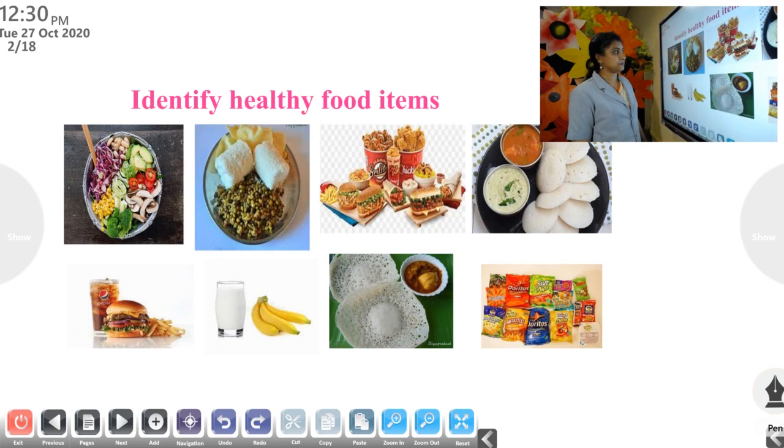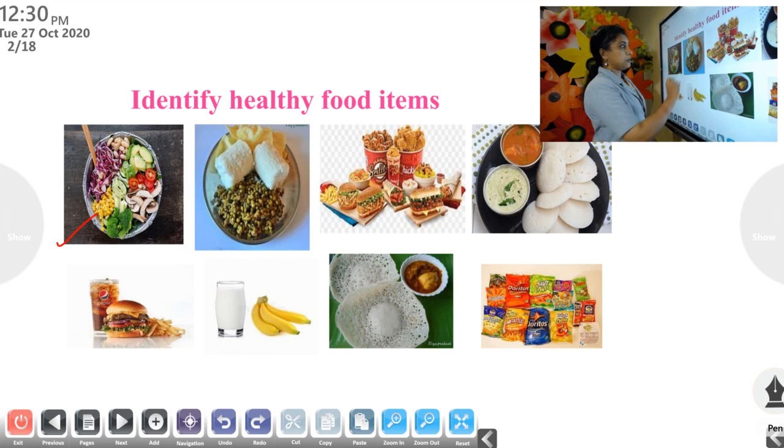See this picture. Can you identify some healthy food items from this? In this picture, some healthy foods are there and some unhealthy foods are also here. Okay, can you identify some healthy food items? What about the first picture? Is it healthy or unhealthy? It is full of vegetables, so it is healthy.